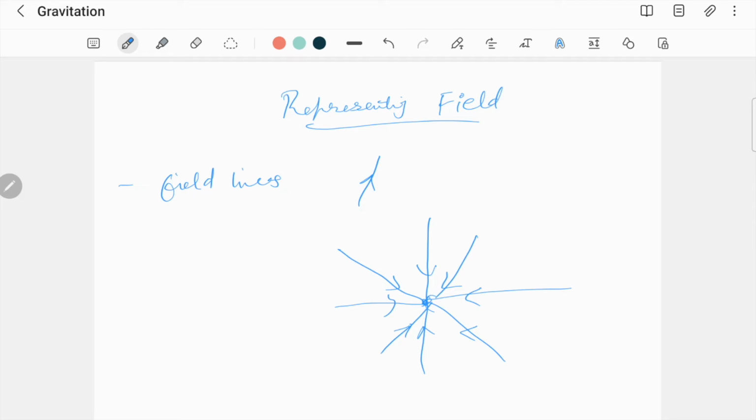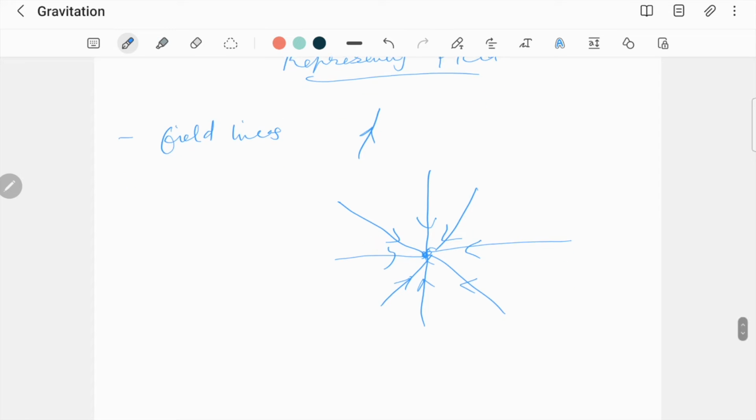The third point is that gravitational field lines of a uniform field, where the field strength is the same, are equally spaced. What this means is that if this is a uniform field, then the distance that exists between these lines, let's call this x, is going to be the same, representing a uniform field.